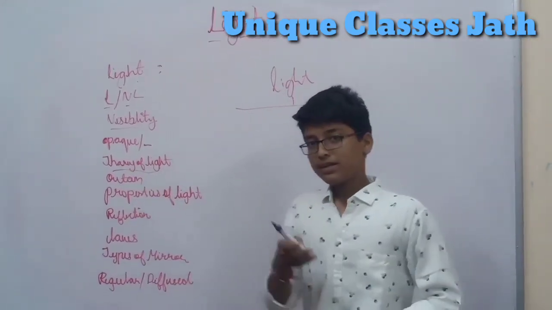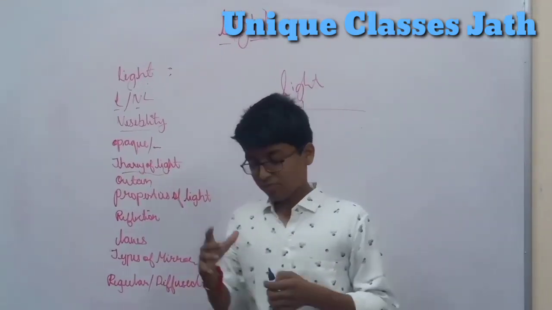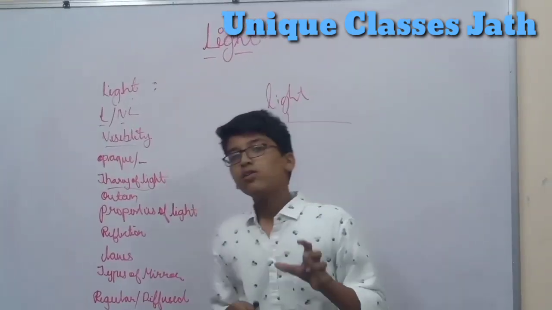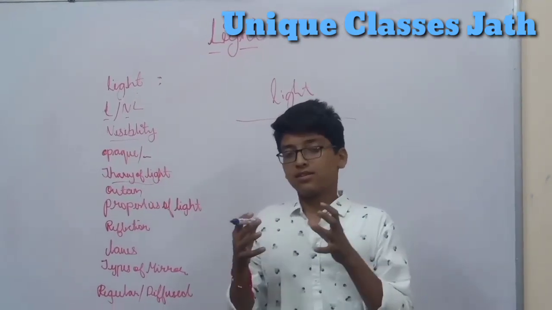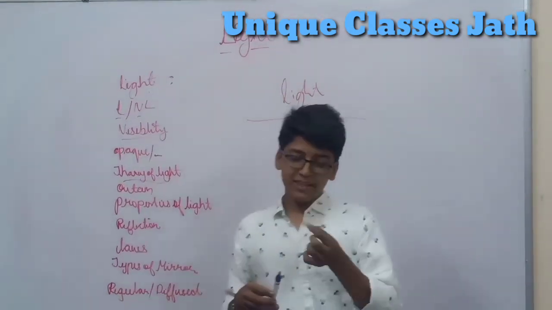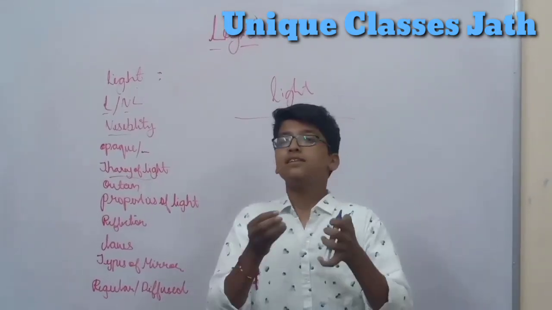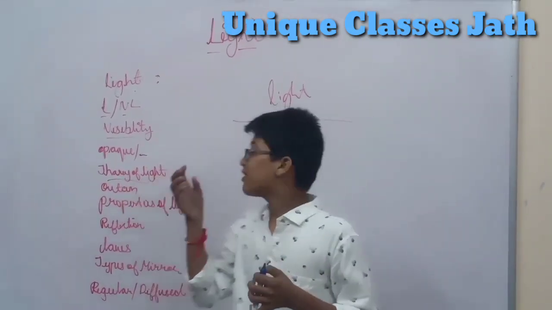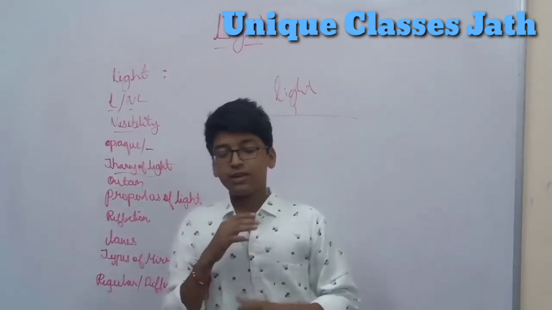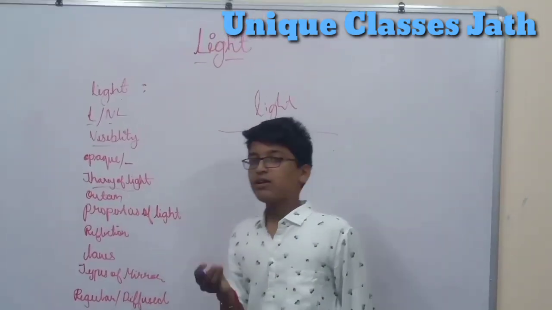The quantum theory of light tells us that both matter and light have particle properties, and they have wave-like properties associated with them. So a very important question for you: what particles are present in light? Light consists of photons. It's a very important question and it can be asked in an MCQ. So I will repeat: photons are the particles present in light.